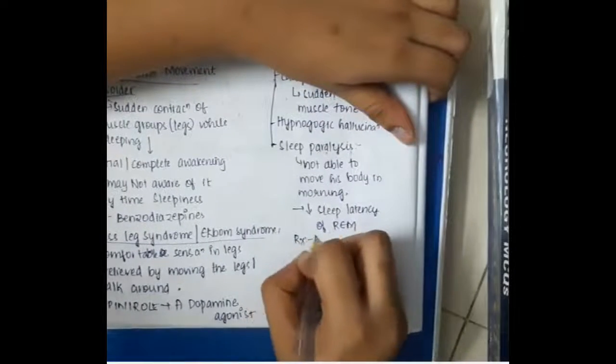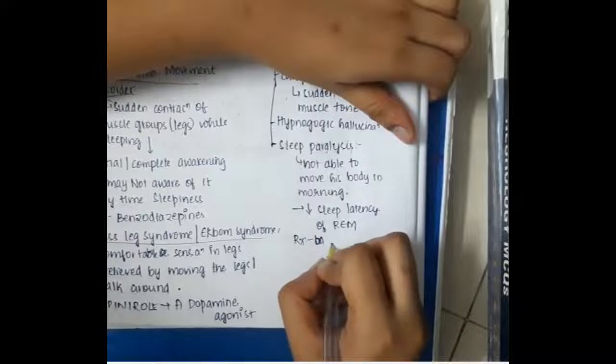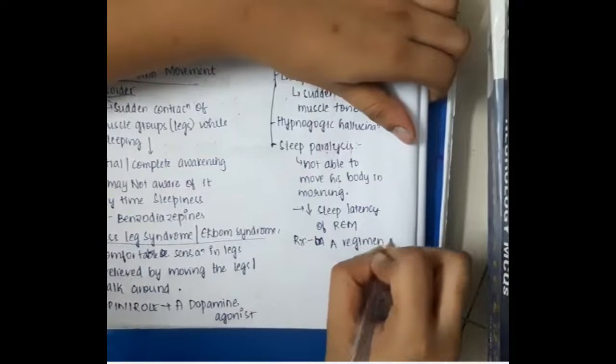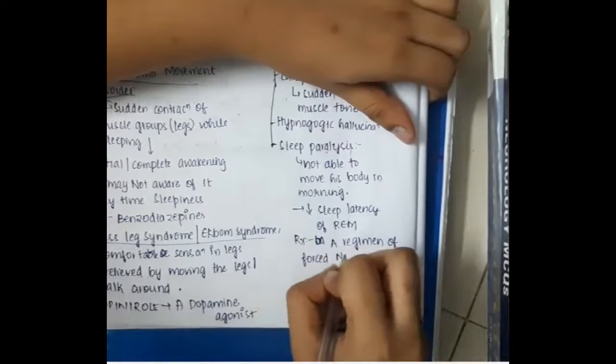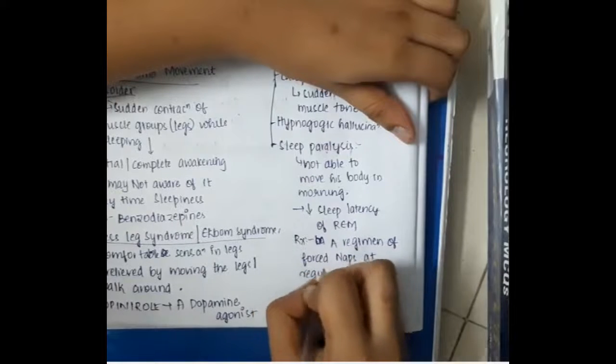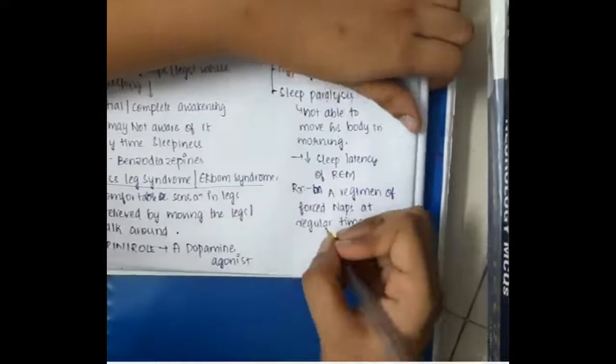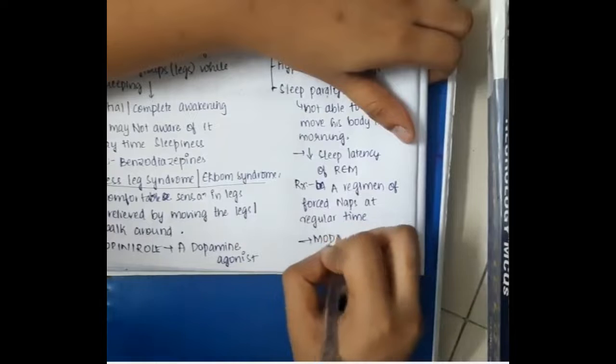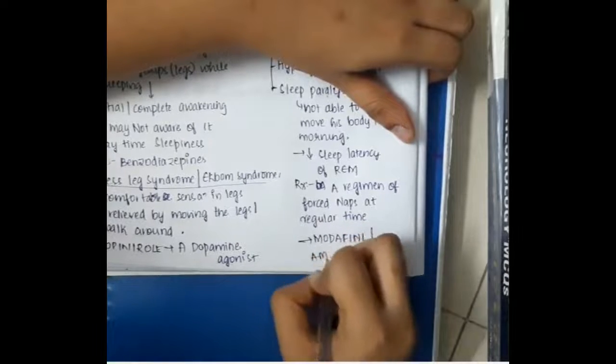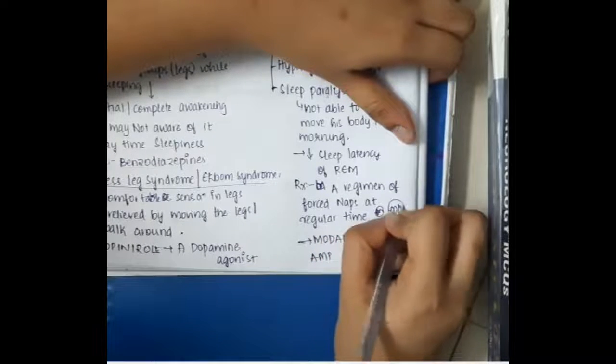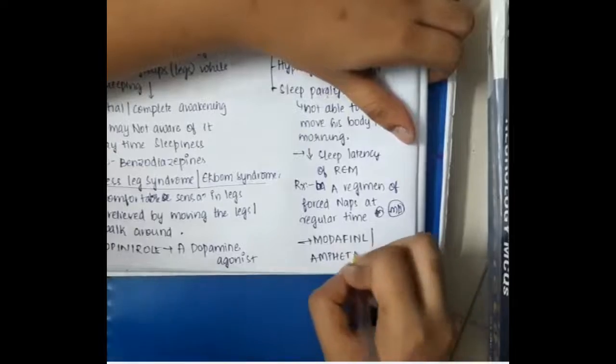The treatment of narcolepsy includes a regimen of forced naps at regular times. You ask the person to take regular naps every 3 or 4 hours. We can give pharmacotherapy like modafinil, or amphetamine can also be given.